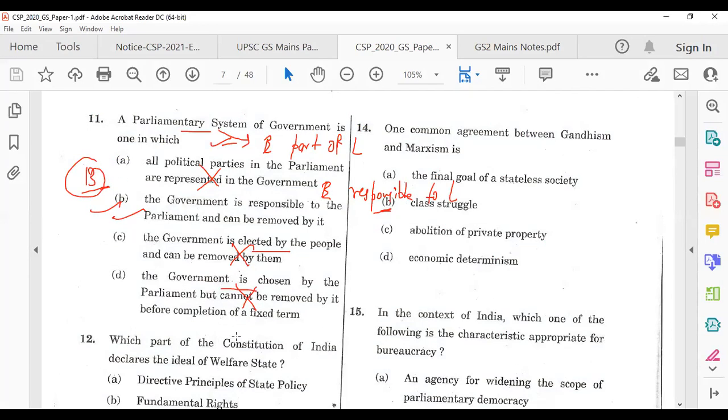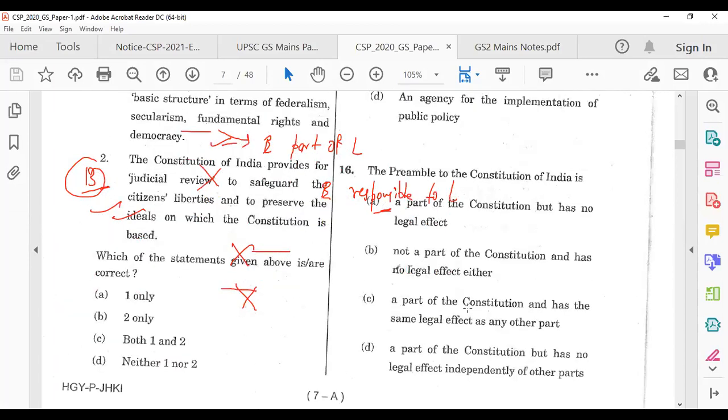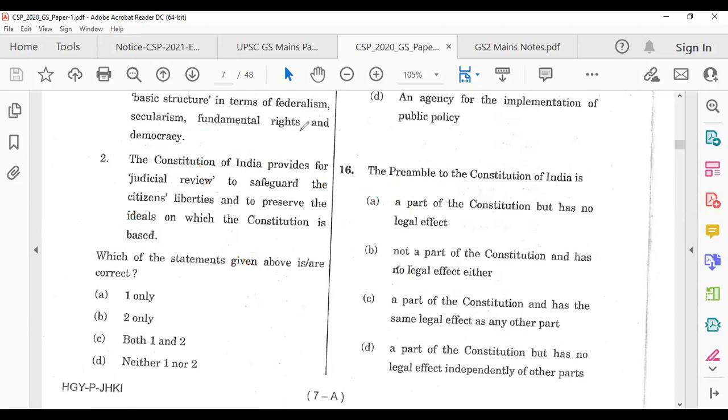Now, let me show you another question which was asked in 2020 only. This question is related to preamble. And then we'll go to the mains portion of preamble, and we'll talk some more about preamble.